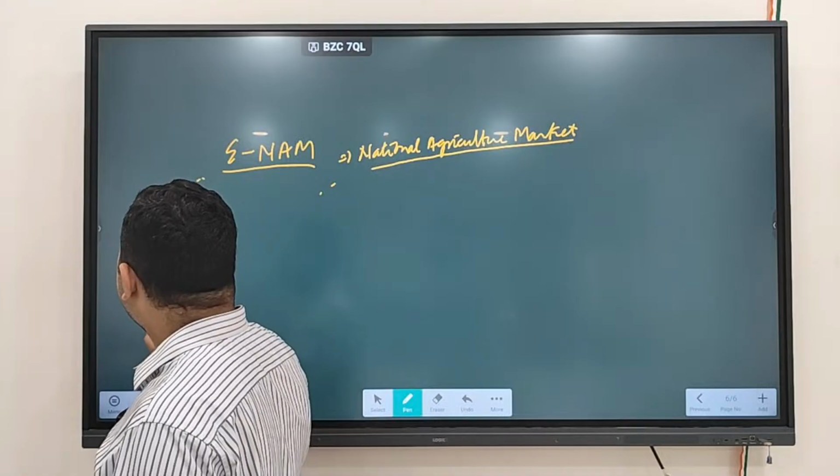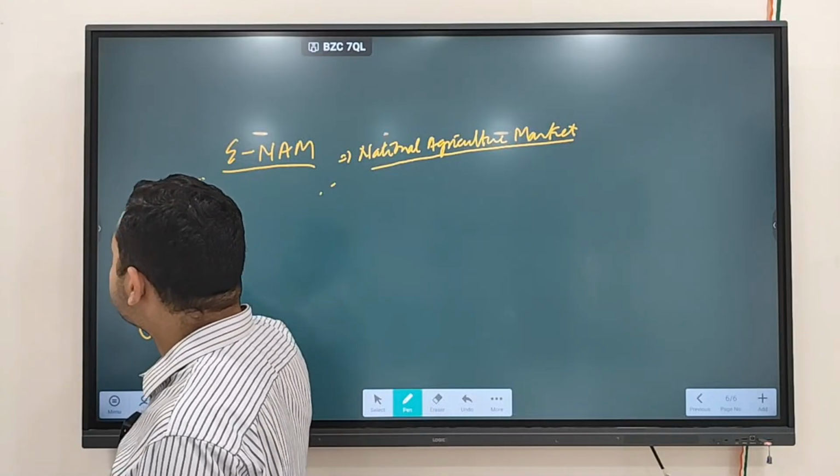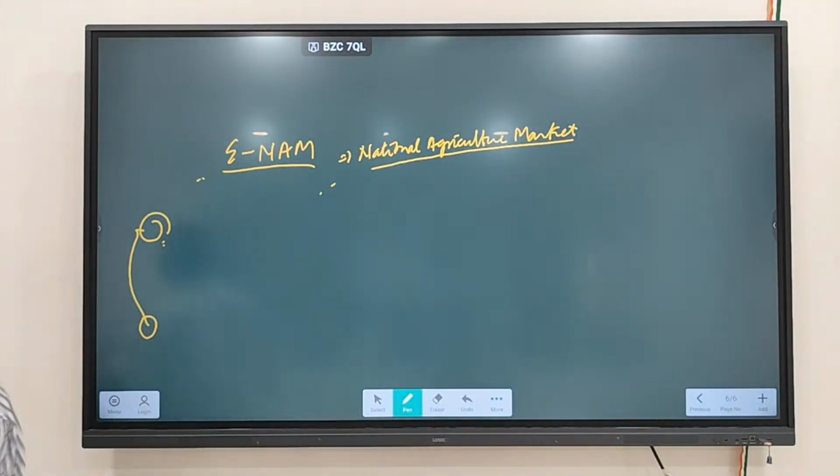Let's say someone in Dharwad can see how much the price of tomato is in Delhi, because every market is electronically linked. If he's getting more price in Delhi, he can sell his produce to Delhi. So this is how you find linkages. eNAM, the National Agriculture Market, has been launched.